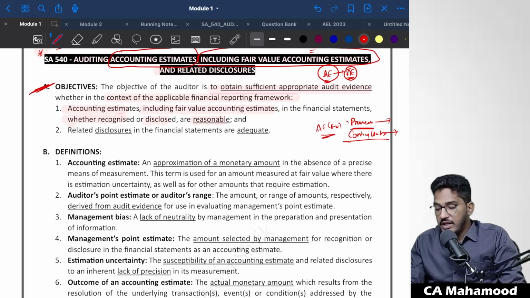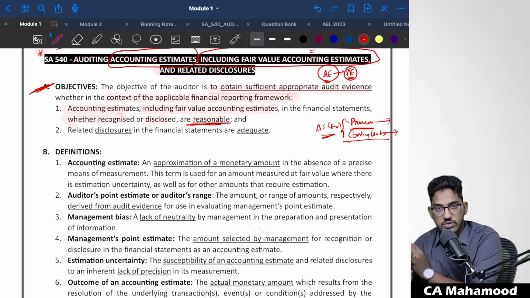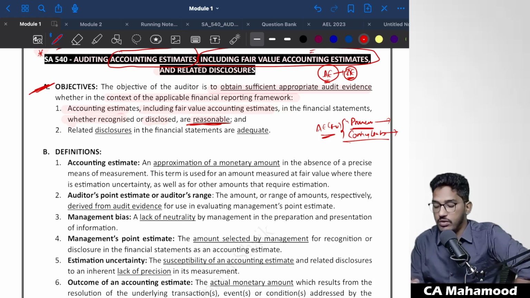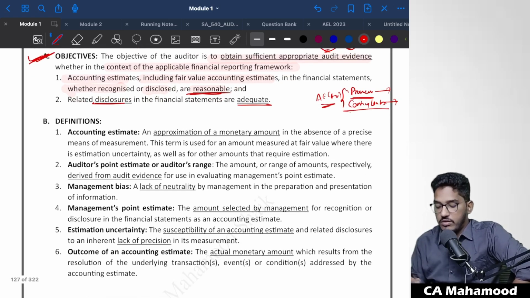So depending on whether the accounting estimate is recognized or disclosed, it should be reasonable. First, as an auditor, I should obtain sufficient and appropriate audit evidence that whatever accounting estimates are there, which require either recognition or disclosure, are reasonable and acceptable. And also that the related disclosures in the financial statements are adequate, and whatever explanation the management has given regarding the accounting estimates in the financial statements is reasonable and acceptable. Clear? So that is the first objective. Now let us talk about a few definitions.